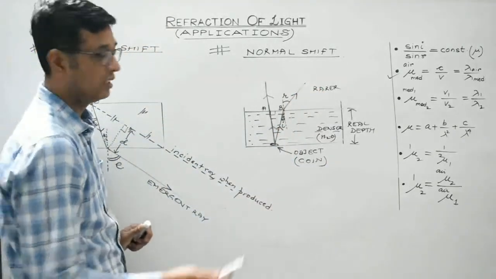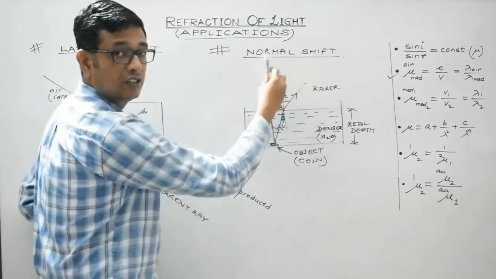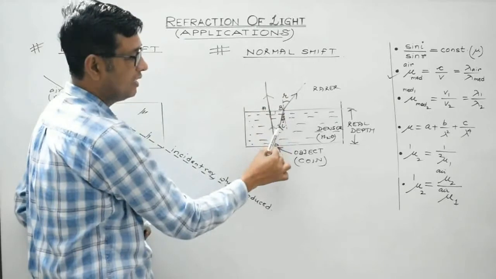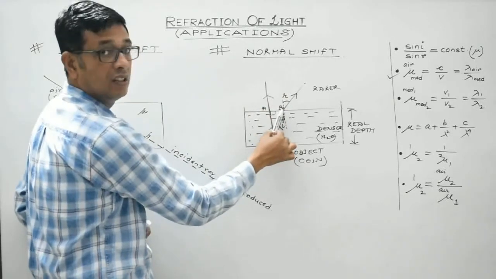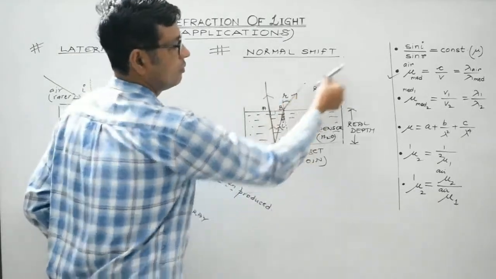Understood now? Again, this is the object. From the object, the rays will get emitted. The ray which is normal will remain undeviated. But the ray which gets incident at a point in an oblique direction, since it is traveling from denser to rarer, will bend away from the normal. So it will go like that.